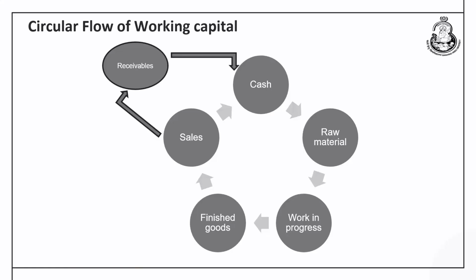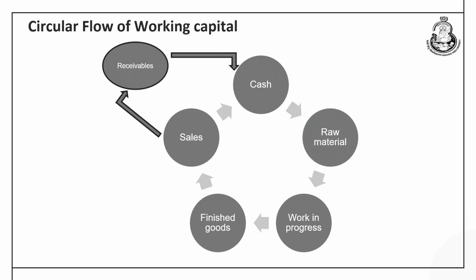Finished goods are ready to be sold in the market, and then there are two options before a company: either to sell these finished goods on a cash basis, so sales would directly be converted into cash, and hence the working capital cycle is completed.